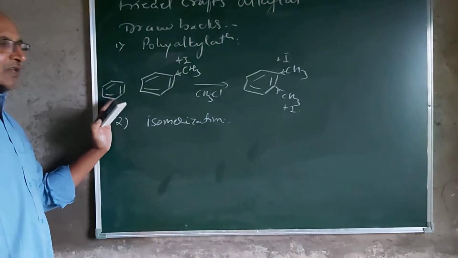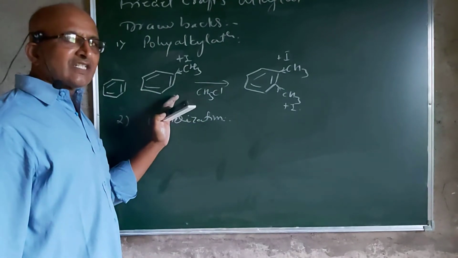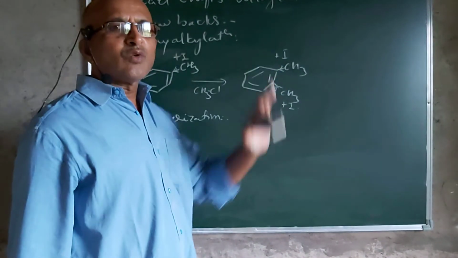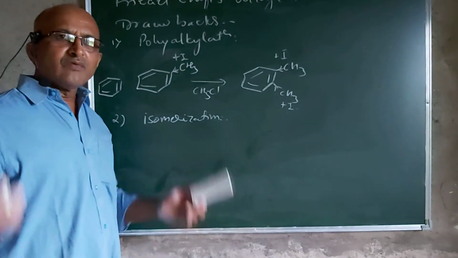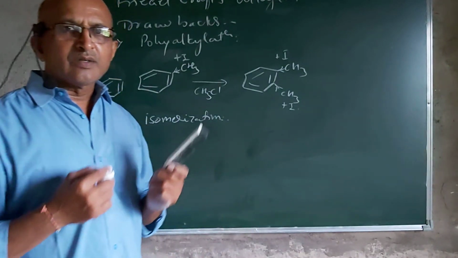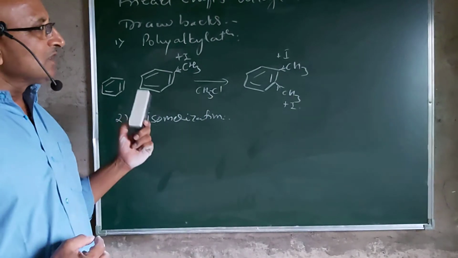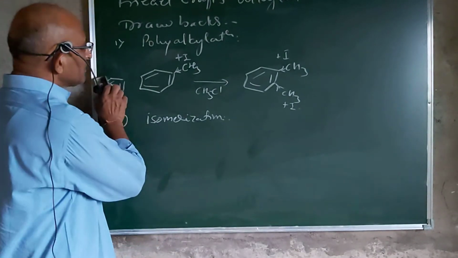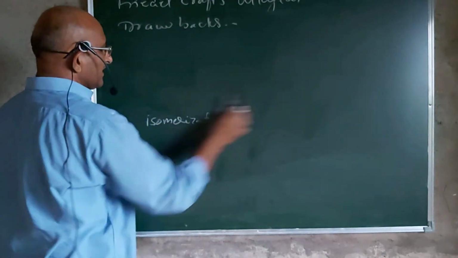Methyl benzene is also more reactive than benzene, so instead of benzene, methyl benzene reacts faster. And once dimethyl benzene is formed, it reacts even faster than methyl benzene. In this way, at the end of the reaction, when we are expecting only one product, we get a mixture of monosubstituted, disubstituted, trisubstituted, or tetrasubstituted benzene. So we say that the reaction leads into polyalkylation. This was the one drawback. Now the next drawback, that is isomerization.